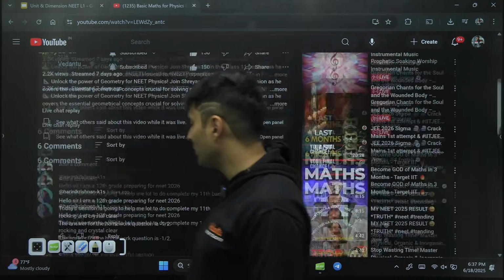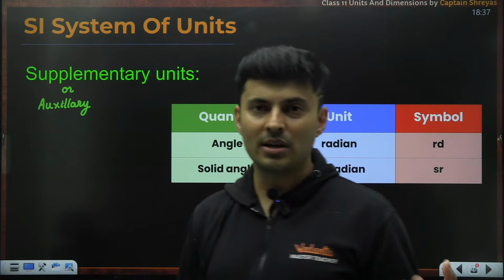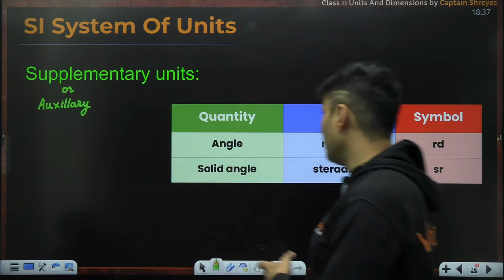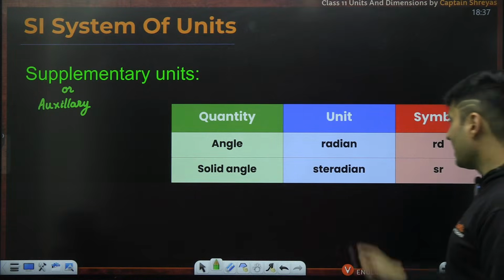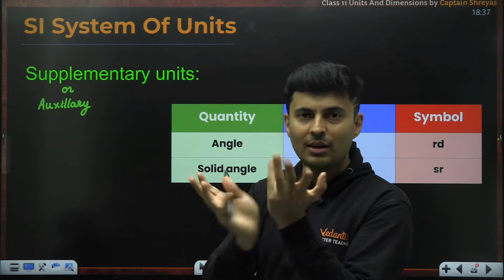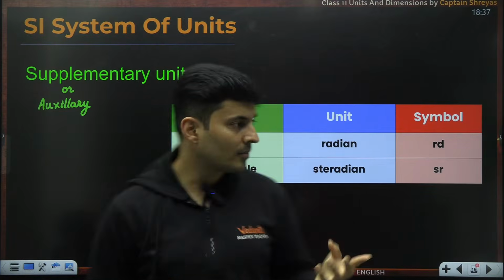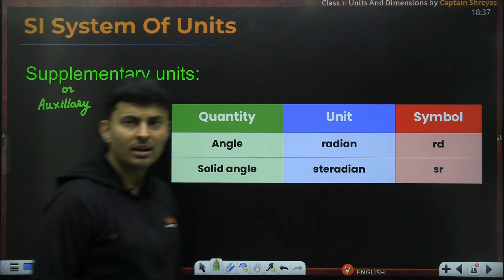That is also a shortcut for this particular quadrant rule, ASTC. Perfect. No issues. So, angle, which is 5 degree, 100 degree, 200 degree, whatever. But we do not use degrees in the SI system. We use radian. So, radian, short symbol, RD.